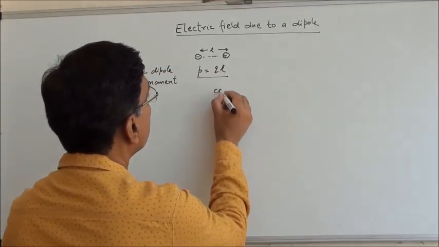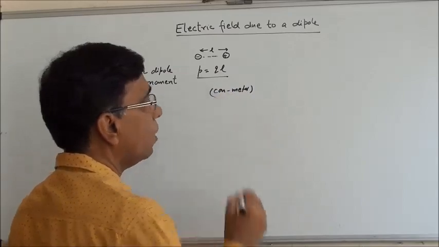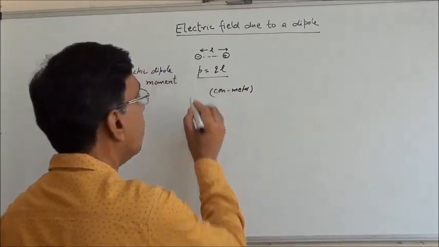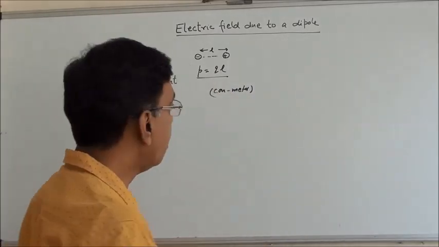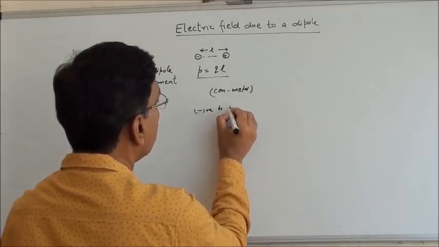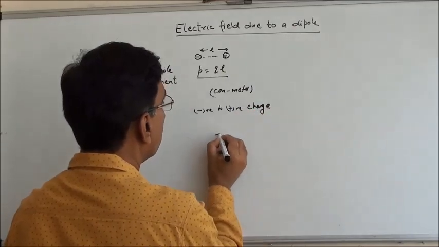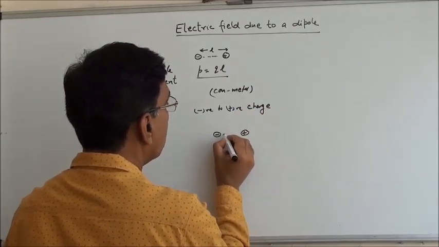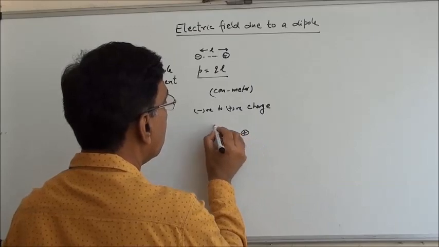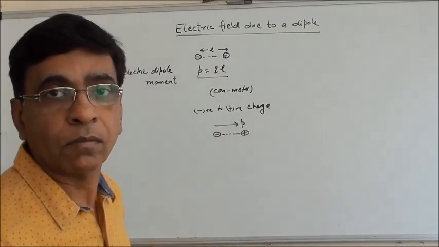So coulomb meter will be the SI unit, and it is taken as a vector quantity and its direction is always from negative to positive charge. So for this dipole, this is the direction of dipole moment.